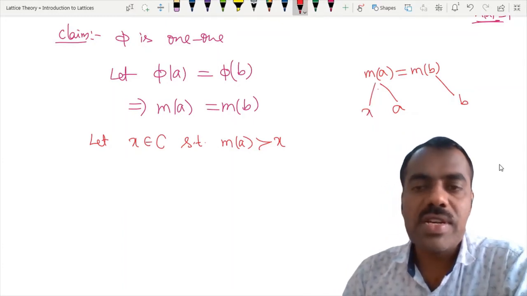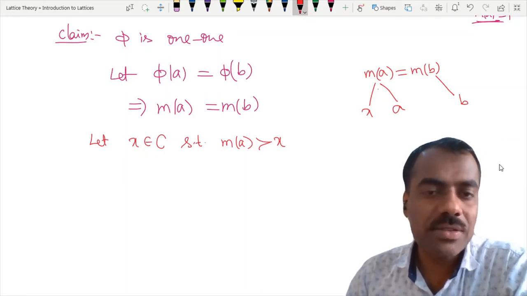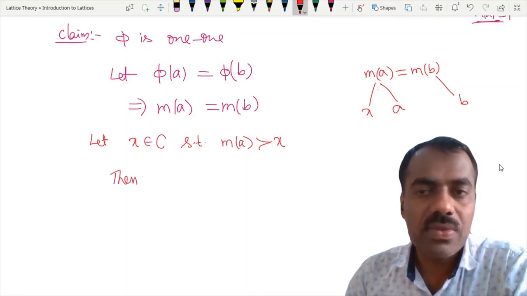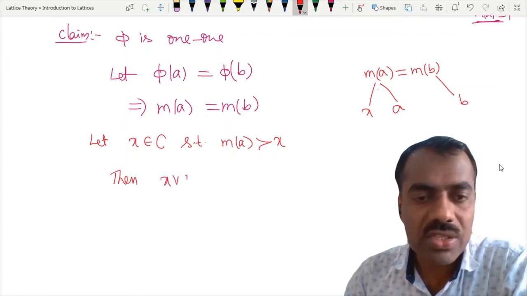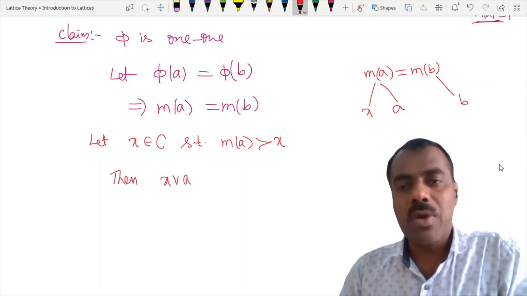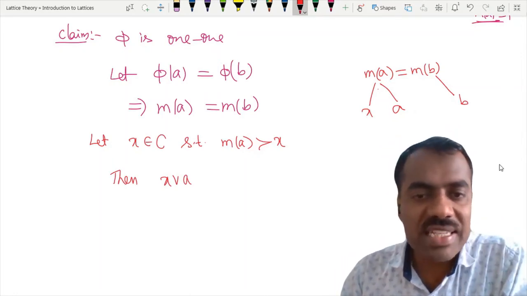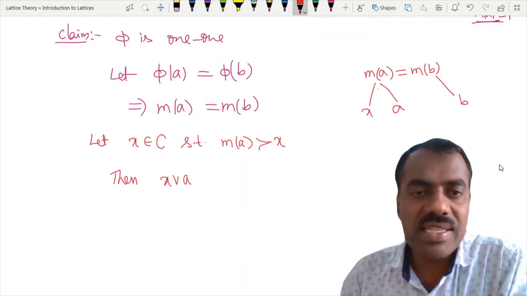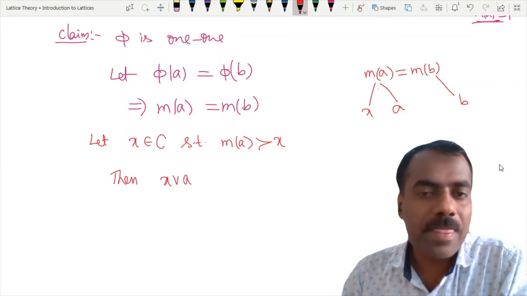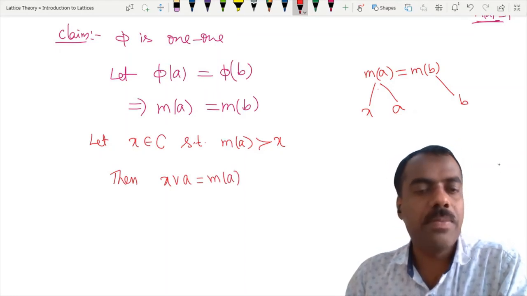Now what can you say about X join A? Then X join A is equal to M of A or not? Then X join A, that means what is the smallest, the least upper bound containing X and A? M of A contains X, right? Also M of A contains A, and this is the smallest element containing A, and this is also the smallest element containing X. So therefore X join A is equal to M of A. Is this step clear?